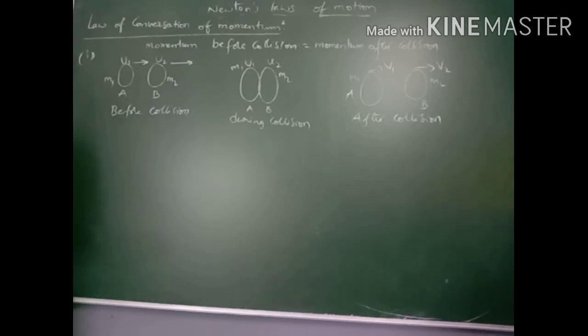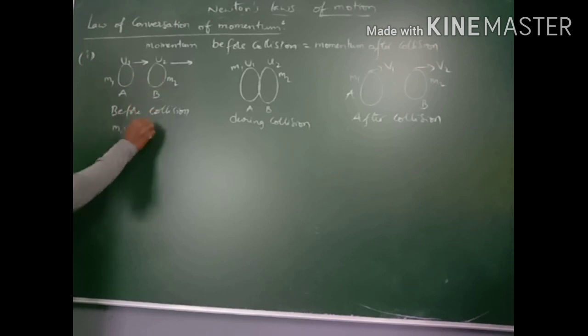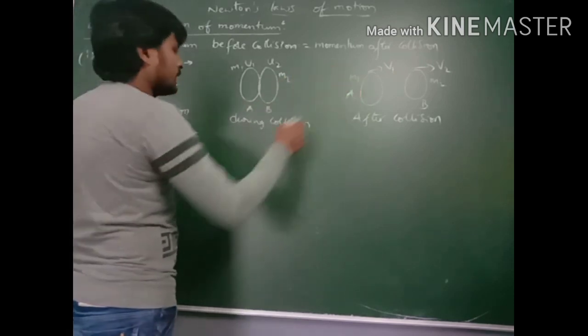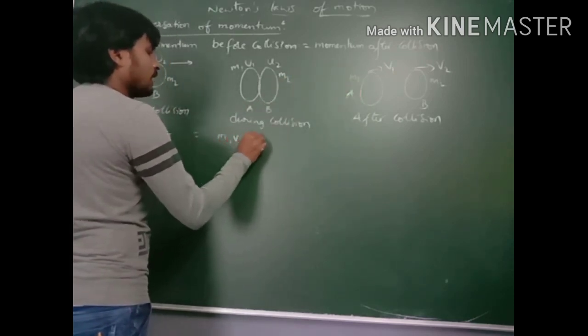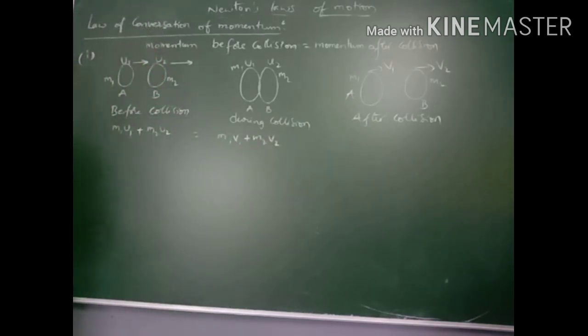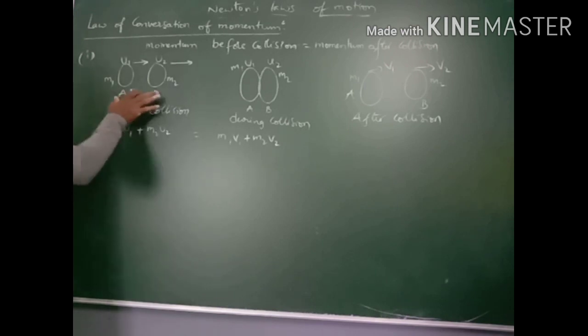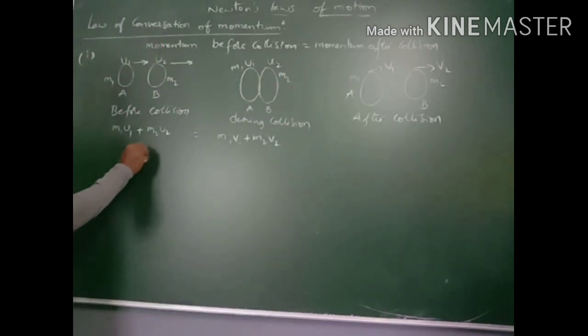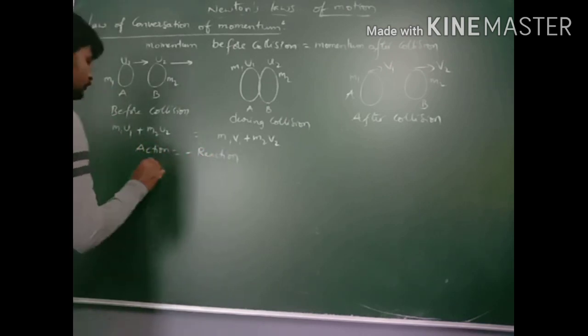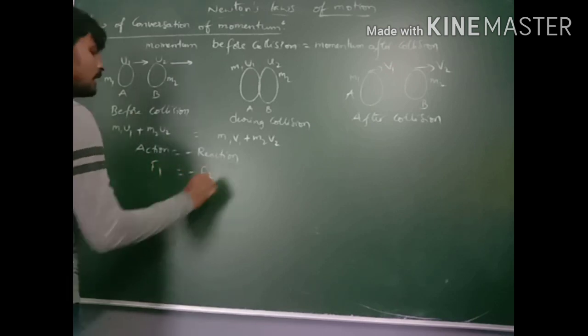So the momentum of the first body: m1 u1 plus m2 u2 is equal to, after collision, m1 v1 plus m2 v2. According to Newton's third law, there is action and reaction. So action is equal to minus reaction, so F1 is equal to minus F2.